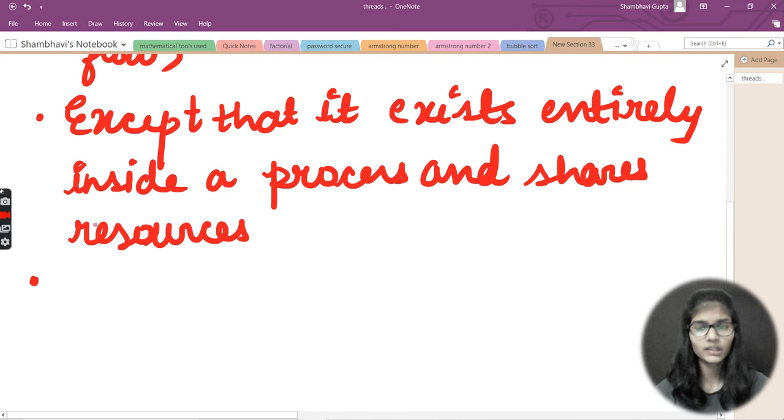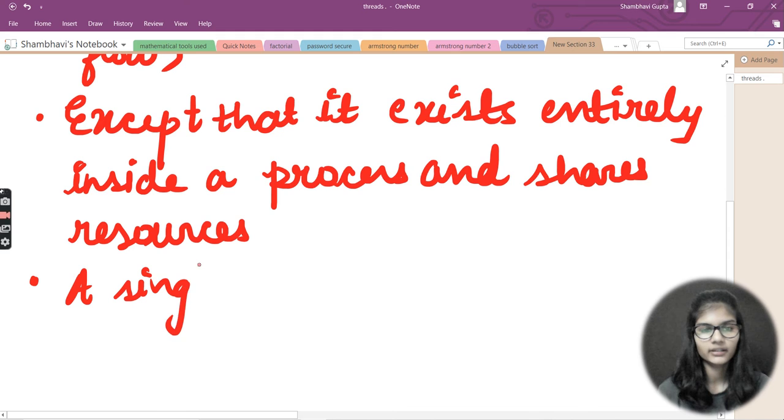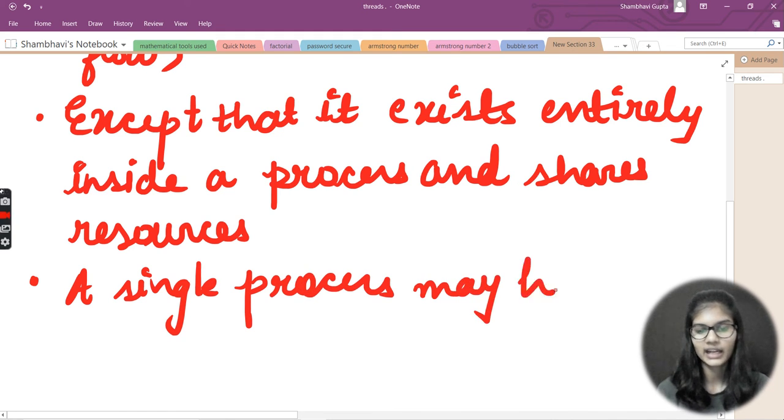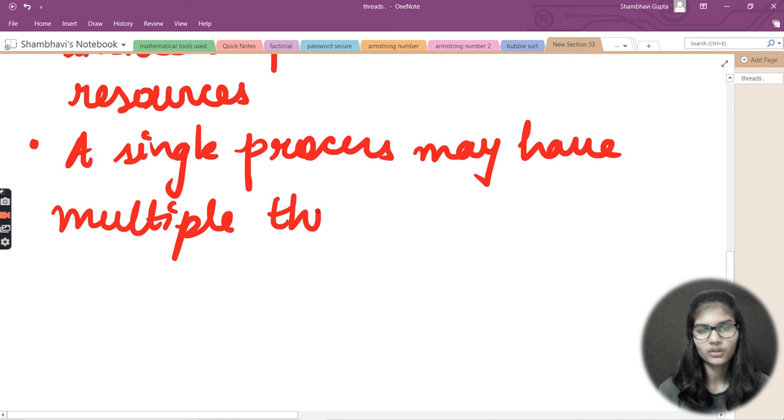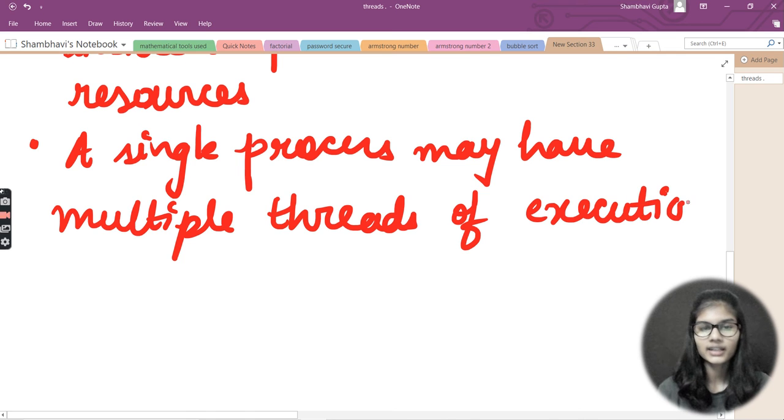Okay, now the third thing that comes is that I'll write that here. A single process may have multiple threads of execution. A single process may have multiple threads of execution. So here, a single process may have multiple threads of execution.